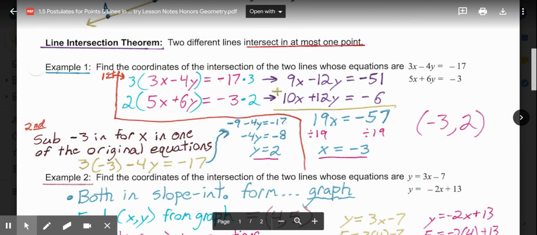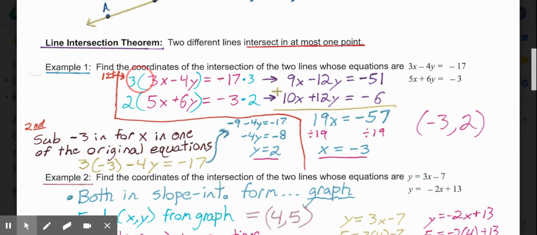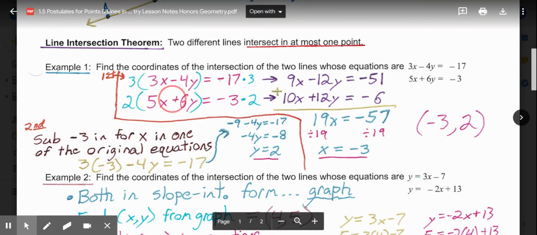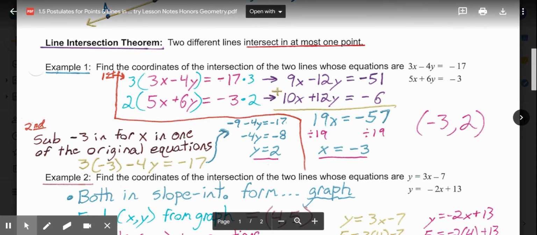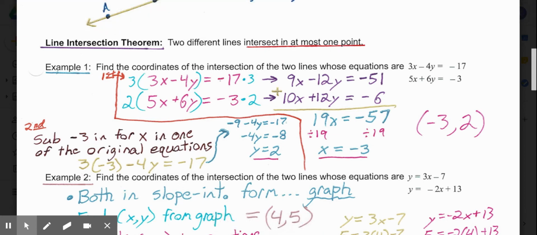So you'll see the first thing I did was multiply every part of the top by 3, every part of the bottom equation by 2, in order to allow me to cancel the y's. So then on top, I have 9x minus 12y equals negative 51. And on bottom, 10x plus 12y equals negative 6.